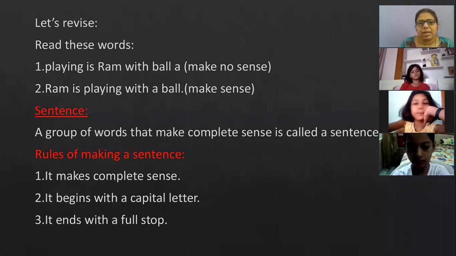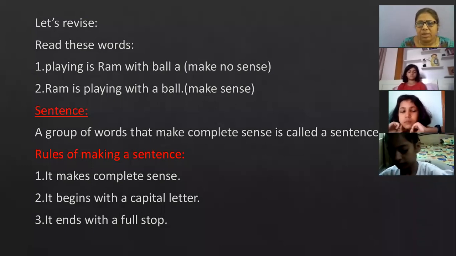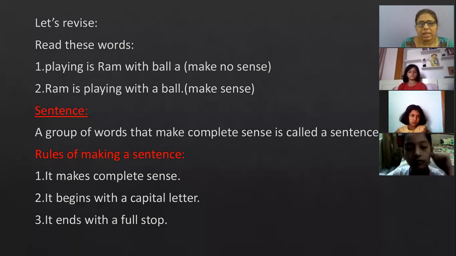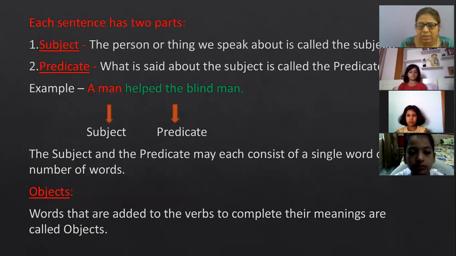Third, it ends with a full stop. But it's not compulsory that every sentence ends with a full stop. It depends on the kind of sentence. If the sentence is exclamatory, it will end with an exclamation mark. If it is an interrogative sentence, then it will end with a question mark. So these are the three rules of making a sentence.